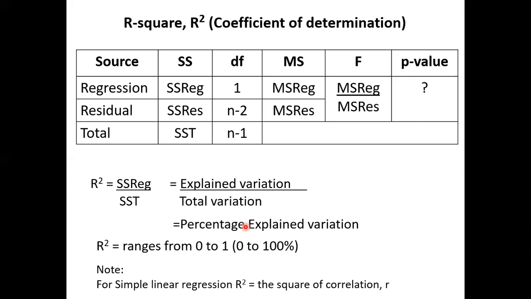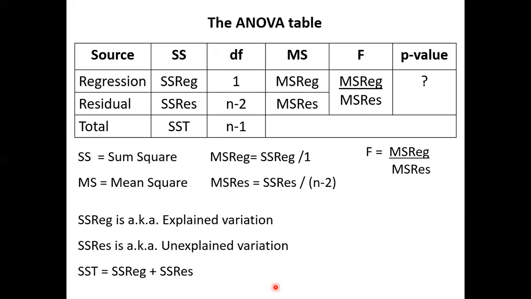Higher means the explanation is good; lower means the explanation is not good. When the explanation is good, we say the model fit is good. When the explanation is poor, we say the model fit is not good. In simple linear regression, we'll see later how R square works. From the information, I'm going to build the table.